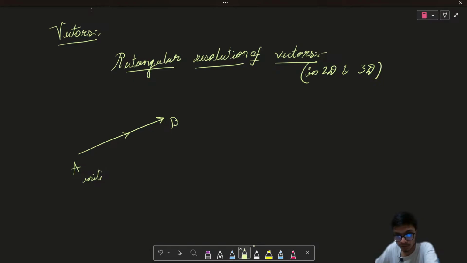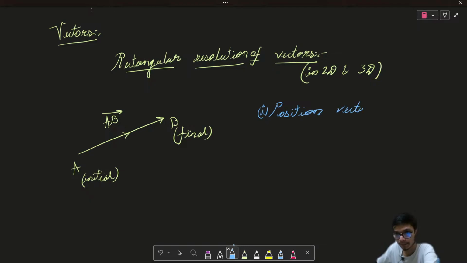So a vector's direction is given from the initial to the final position, and we write this kind of vector as the vector AB. I hope this is clear. Now let us try to understand what is meant by the position vector.